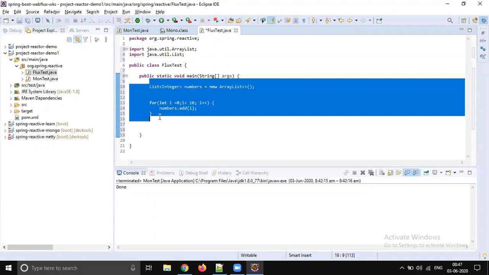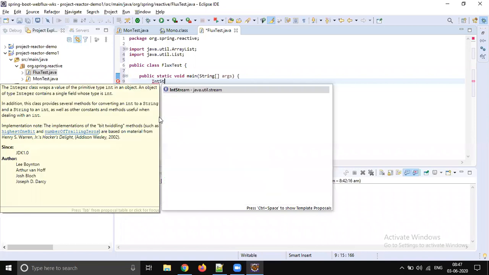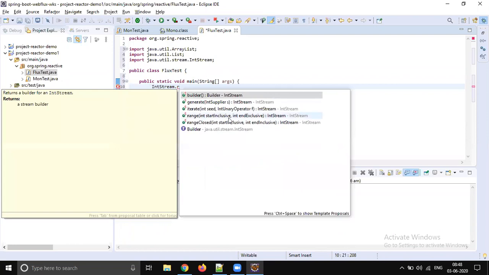But this is imperative code, and it's costly and risky too. We are doing so many operations here, so any small mistake will cause some kind of problem, and this is what is called an outer for loop. We understood that in streams this can be fixed. We have IntStream, but that is a Java model. With IntStream we have the range option, and you can say what the starting and ending range are.